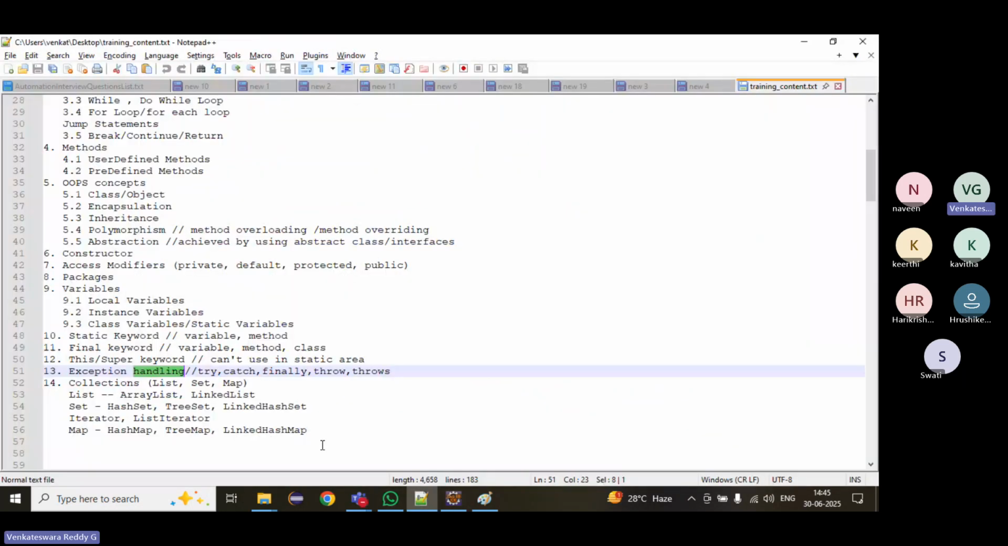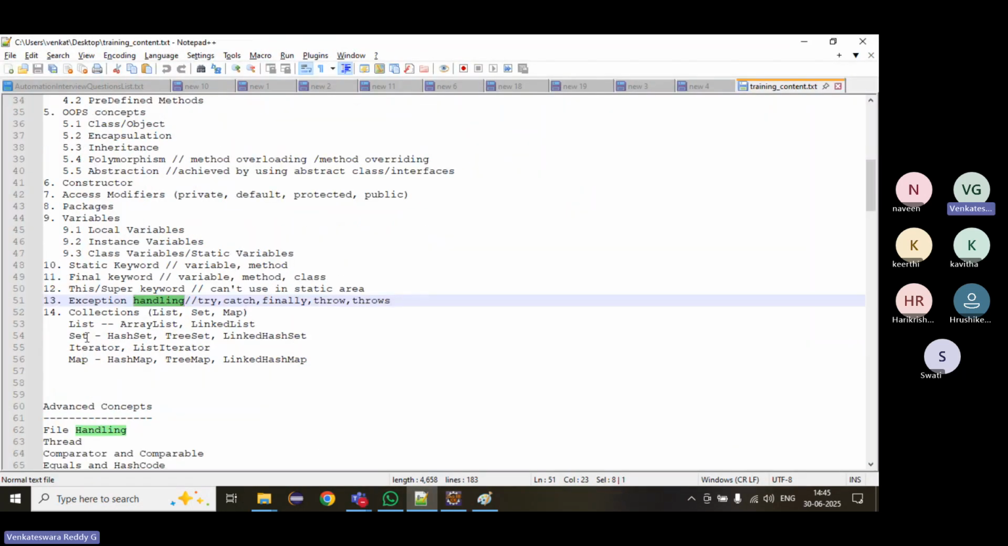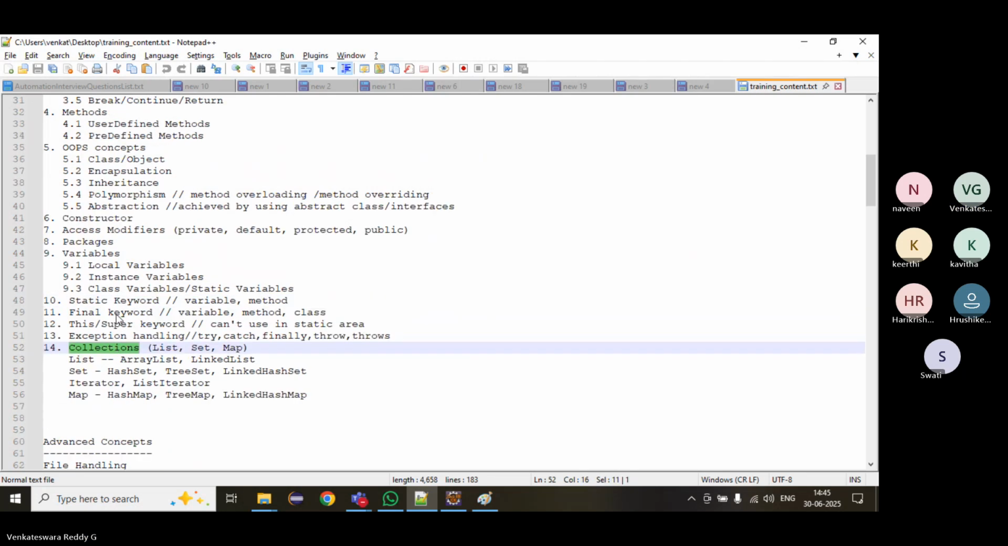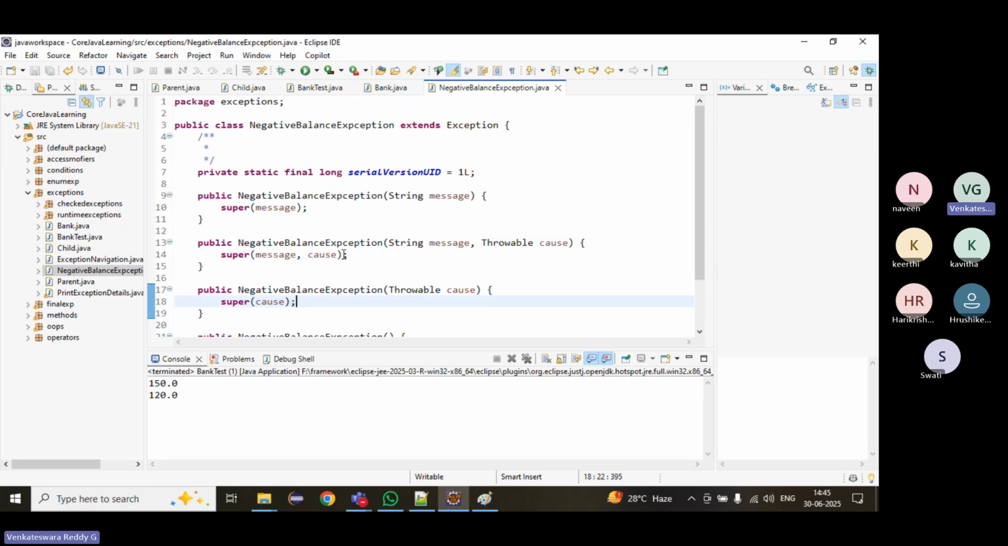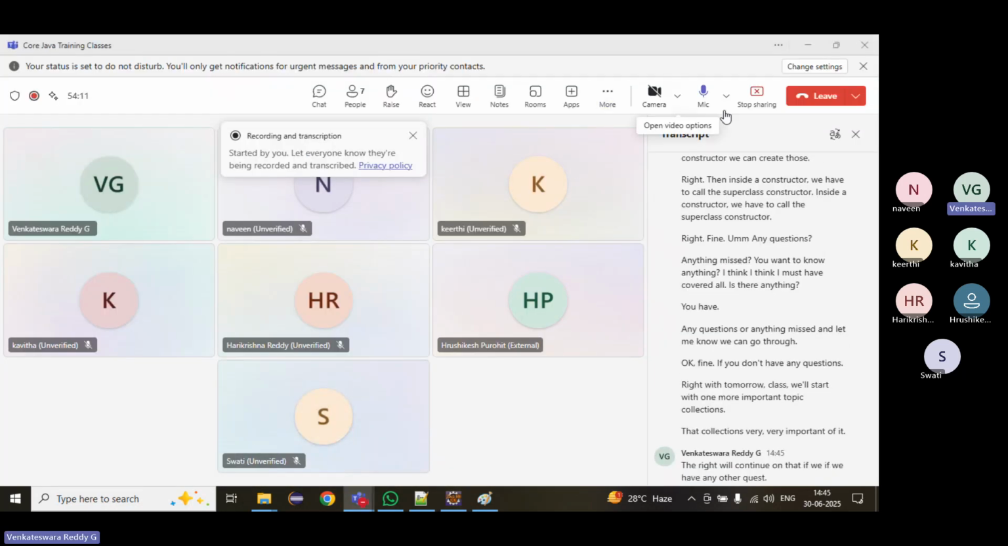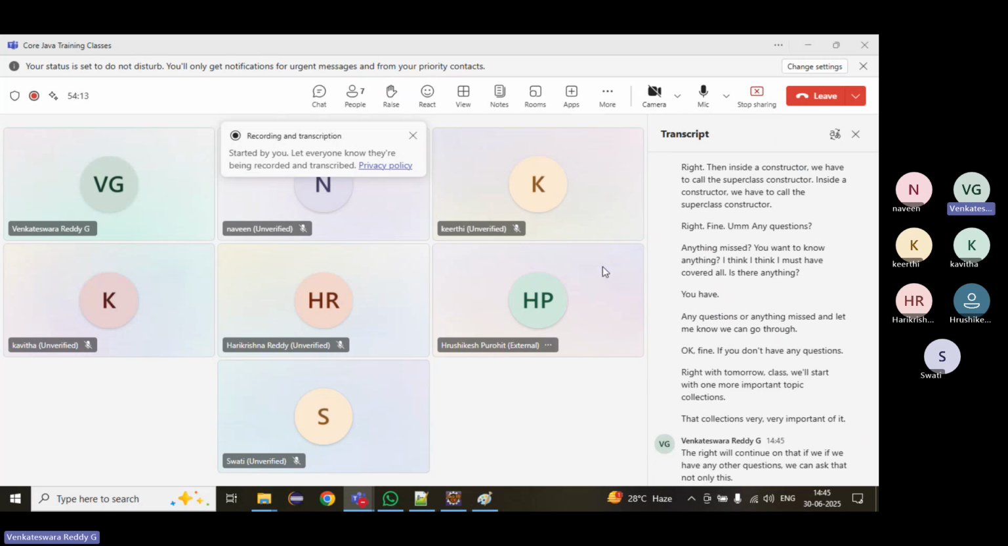With tomorrow's class, we'll start with one more important topic: collections. Collections, a very, very important topic. We'll continue on that. If you have any other questions, you can ask, not only on this. If related to core Java, anything, you can.